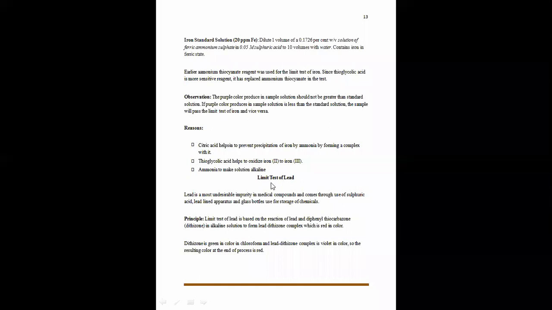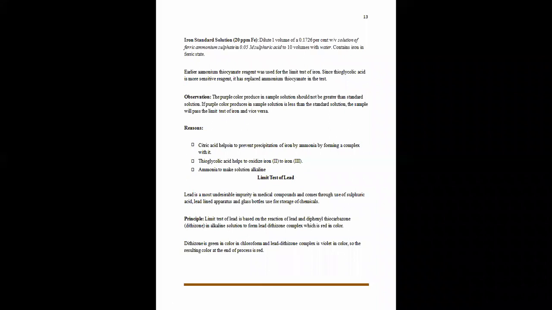Now our next limit test is the limit test of lead. We know lead comes under the category of heavy metals. Basically, lead is the most undesirable impurity in a medicinal compound.